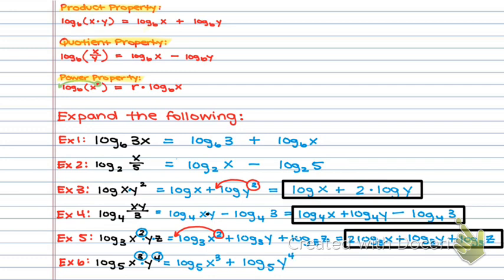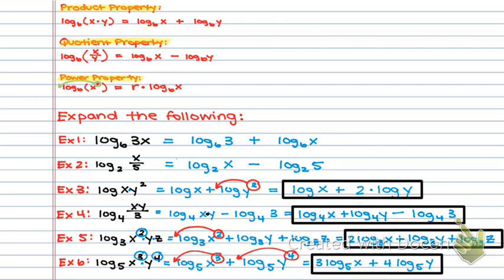But now I have to take these exponents and bring them to the front, which becomes 3 log base 5 of x plus 4 log base 5 of y. That is how you expand.